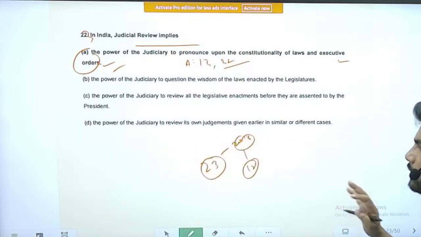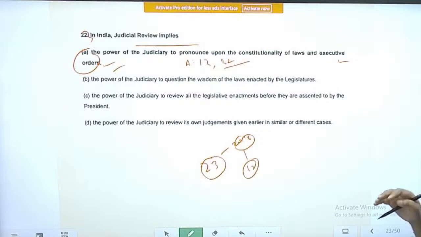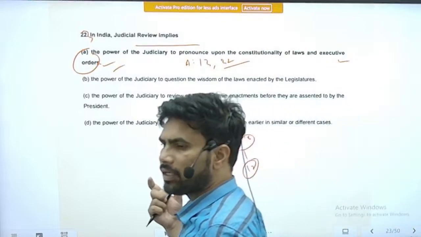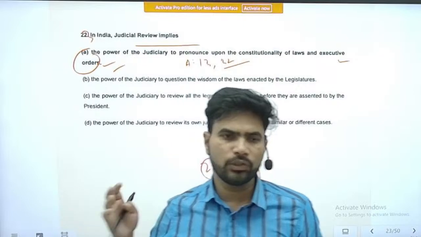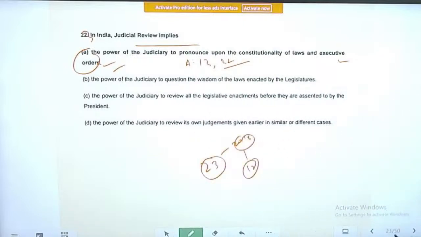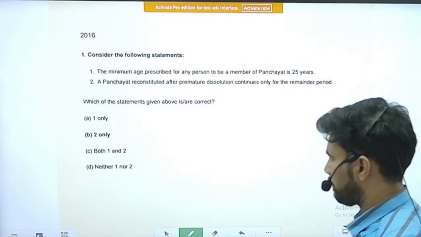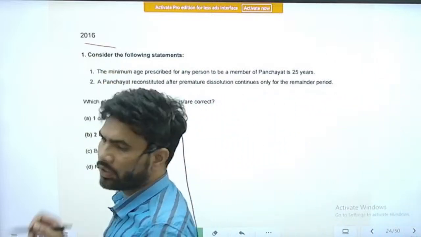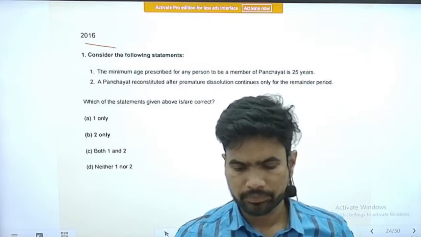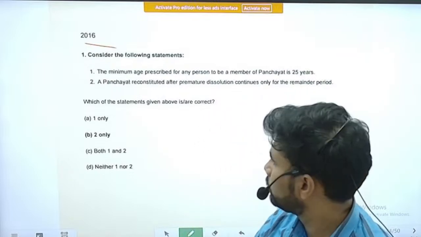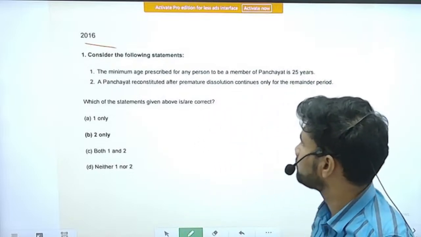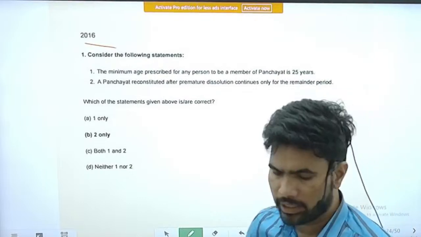So try to be ready for these kind of fluctuations. Also, UPSC is known to create fluctuations in the patterns of examination, right? So next we will go to the year 2016, right? So first question in 2016, consider the following statements.